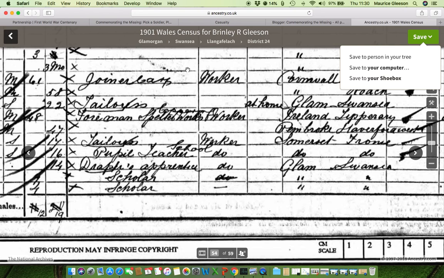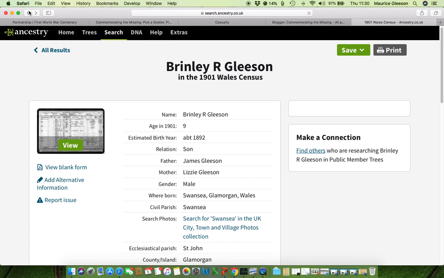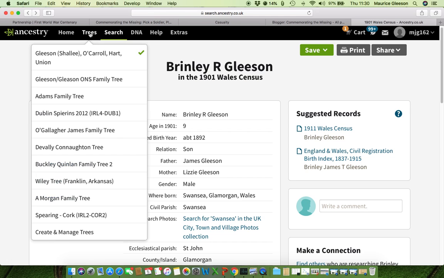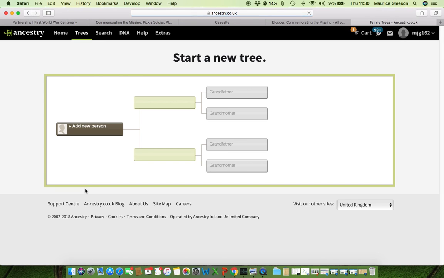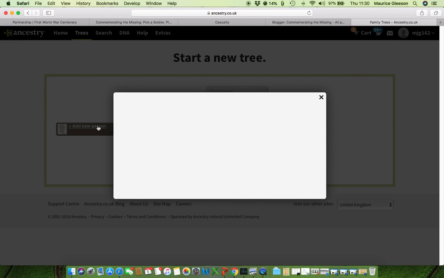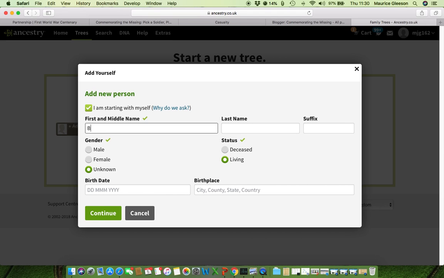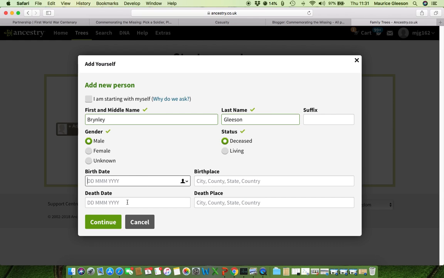What we want to do, in fact, is we want to create a new tree. So in order to do that, I'm going to go to the Trees section. I'm going to create and manage trees, and then I'm going to scroll down to the end where it says create a new tree, and I'm going to start a tree for Brindley Gleason. So if I type in his name first of all, and the fact that he is male, the fact that he is deceased, and we know when he died. He died on the 14th of July 1916, and he died in France.